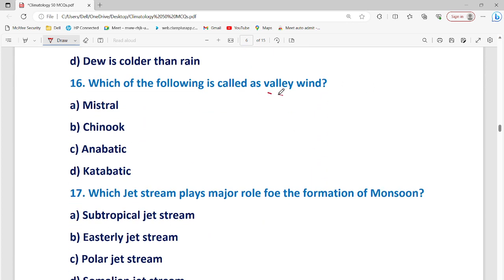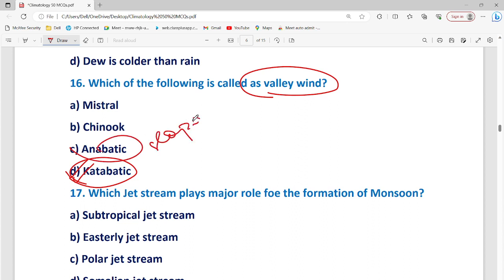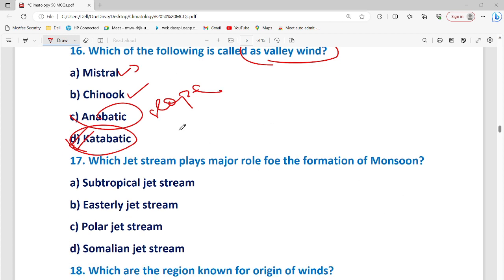Which of the following is called the valley wind? Obviously, it would be katabatic. Katabatic is a valley wind. Anabatic is the slope wind. Okay, Chinook is found in the USA, Mistral is found in France. And Chinook is warm, this would be cold.